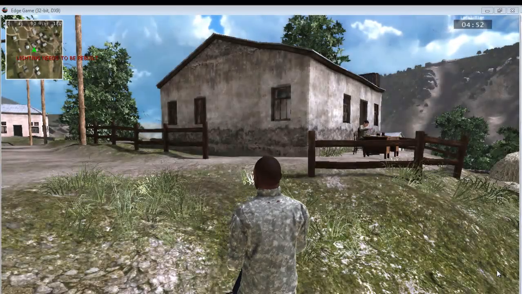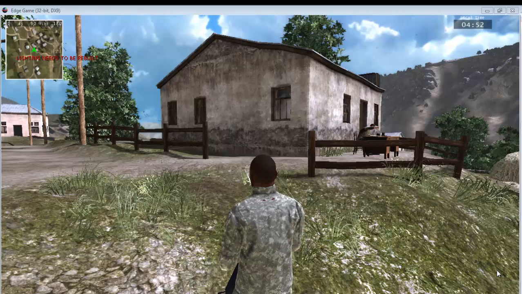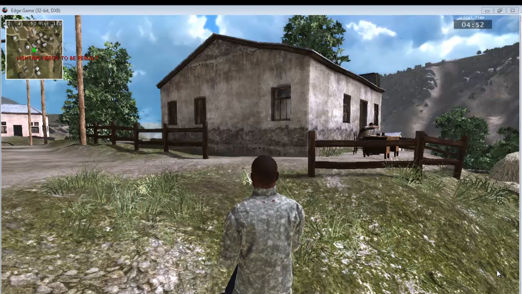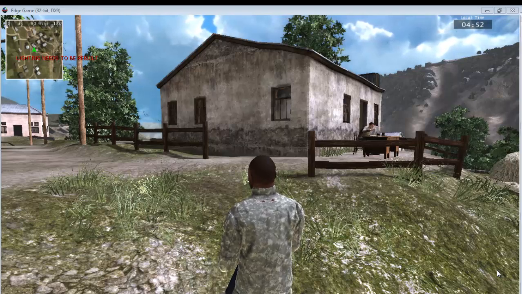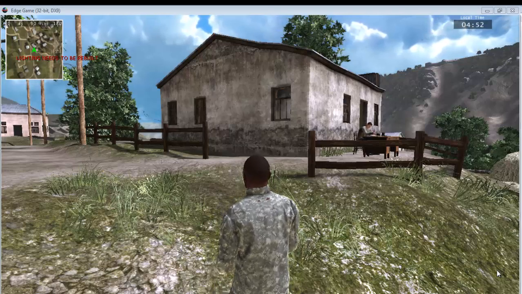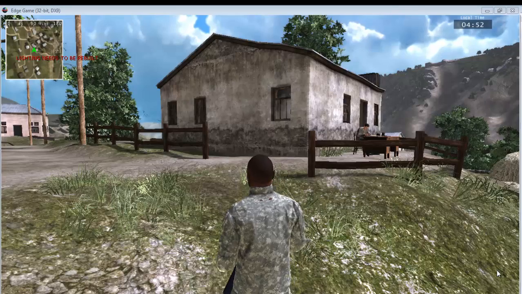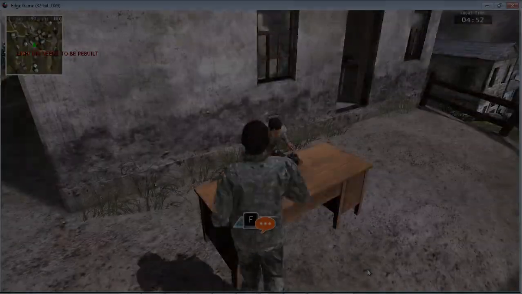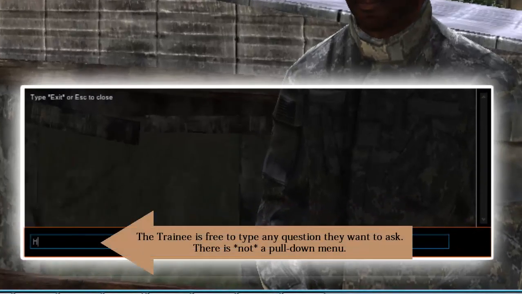Here we are in the training environment. In this scenario, we are a trainee in a small town in a foreign culture and need to interview local residents to learn specific information. In this case, let's say we are trying to learn some information about the local police chief. We'll approach Rayan Karimov, a local resident.